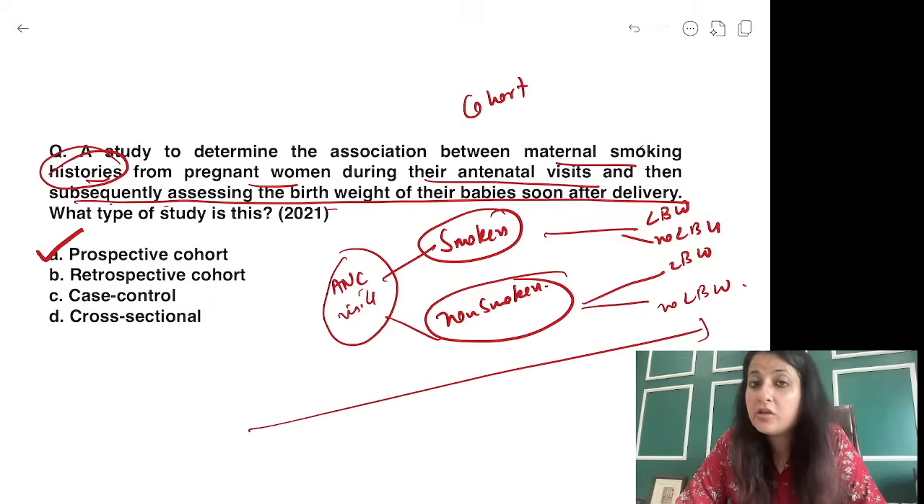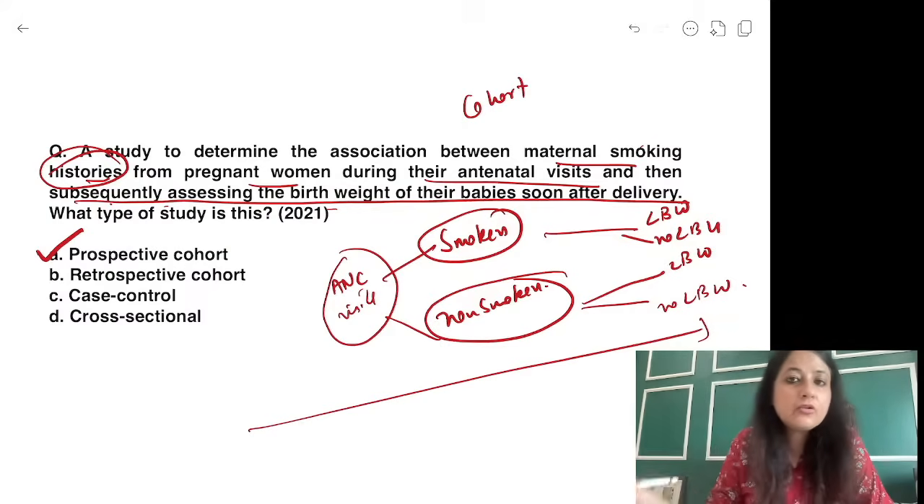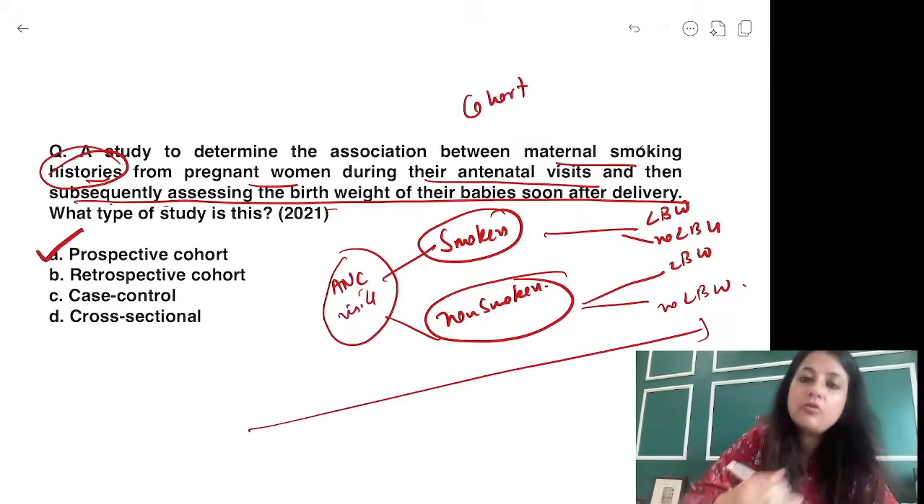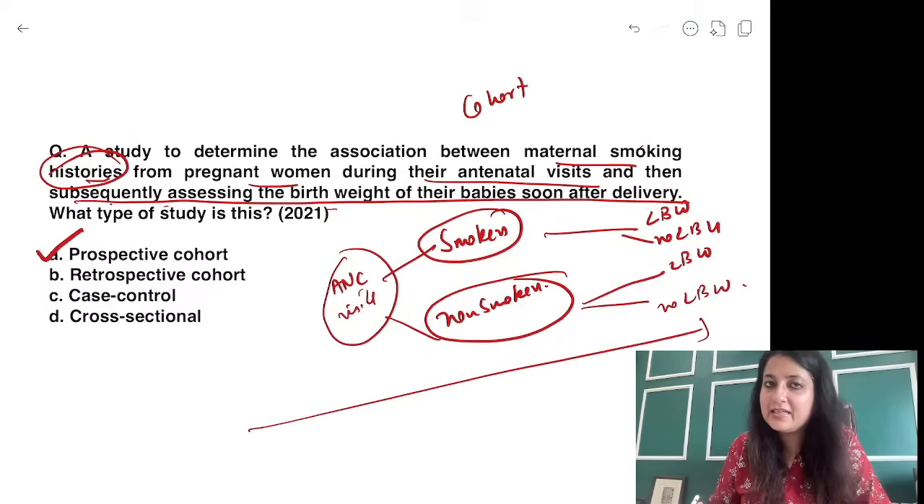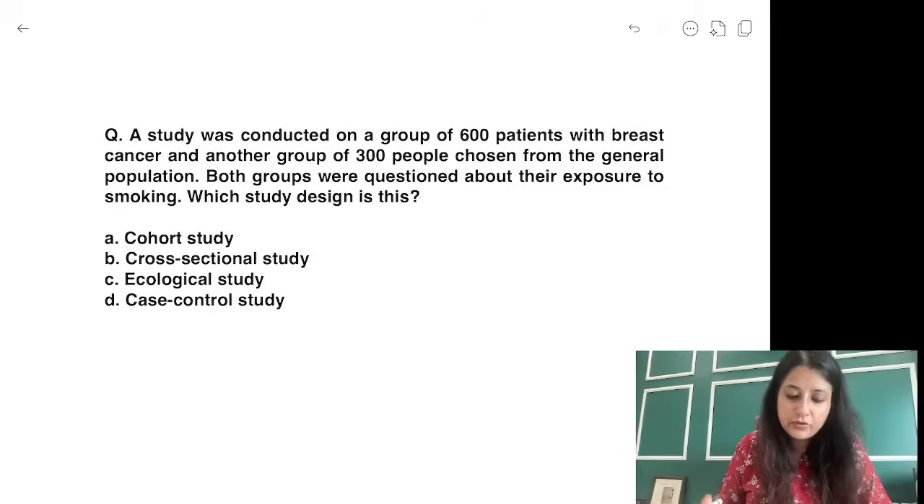Sangeeta, how would it be retrospective? In a retrospective cohort, what happens is you go back, you take out old data and compare. Here it is clearly mentioned the women have come to you during ANC visits. You have divided them on the basis of their smoking histories and you're moving forward in time to assess the birth weight. Okay? So you saw one word, subsequently. Okay? Let's go to the next question.